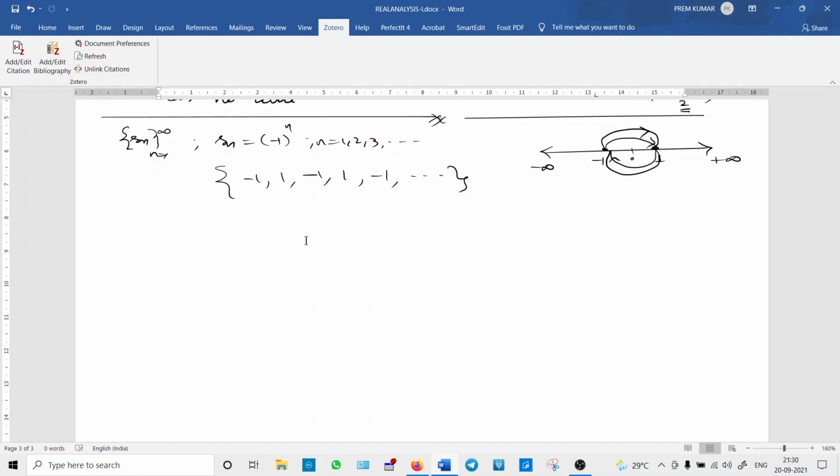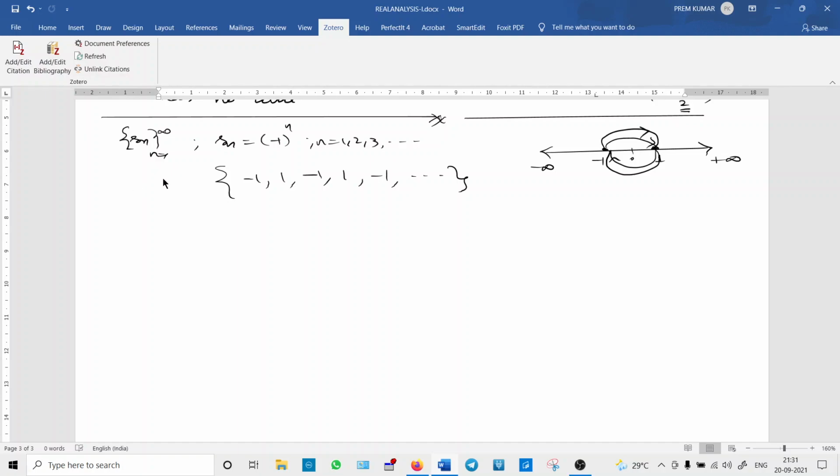But after that particular capital N value, the sequence elements come very close to L. Then we say that the sequence has a limit L. But in the beginning, they are very far away from L. Some sequences are very close to L from the beginning itself, like the sequence we studied. It does not depend on epsilon; from the beginning itself the sequence elements are very close to that limit.